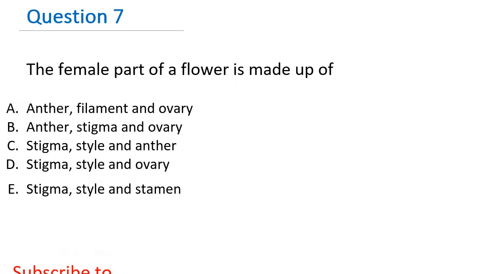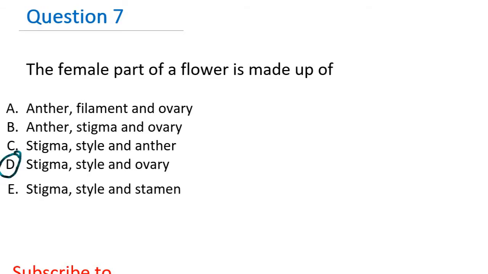Question 7. The female part of a flower is made up of A. Anther, filament, and ovary, B. Anther, stigma, and ovary, C. Stigma, style, and anther, D. Stigma, style, and ovary, E. Stigma, style, and stamen. So the female part of a flower is made up of stigma, style, and ovary. So the right option is D.